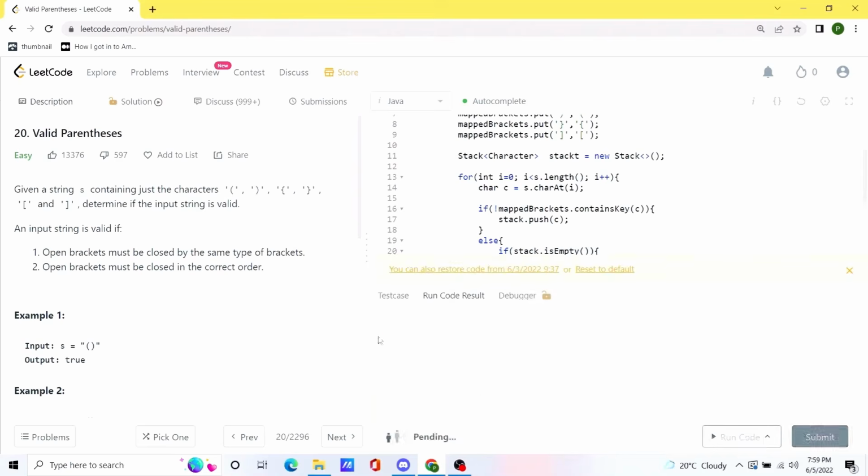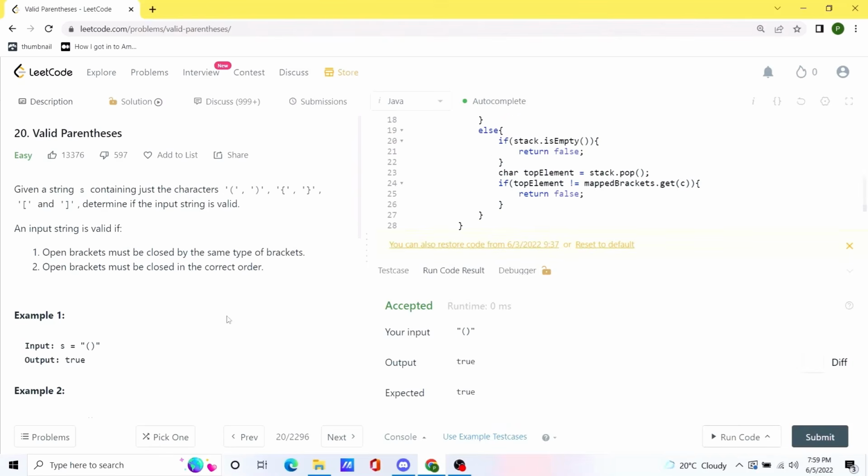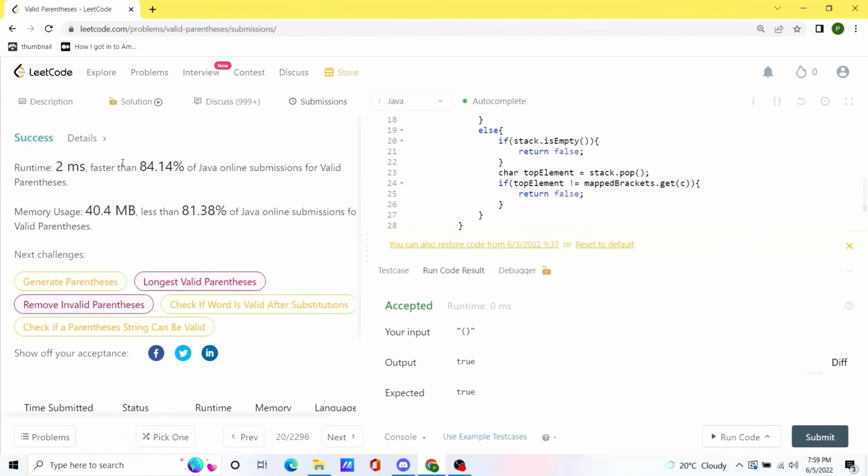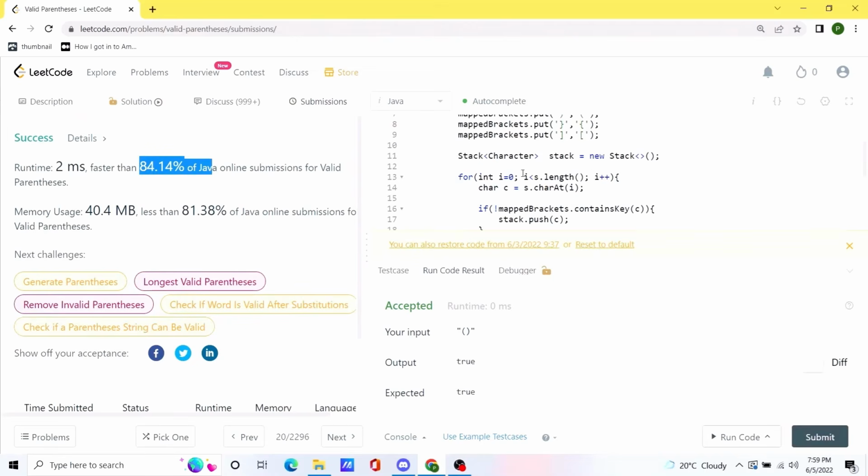Let's try to run this code. Okay, seems like our code is working as expected. Let's submit the code. And our solution is actually pretty fast compared to a lot of other solutions. So I will be posting this in the comments so you can check it out from there.